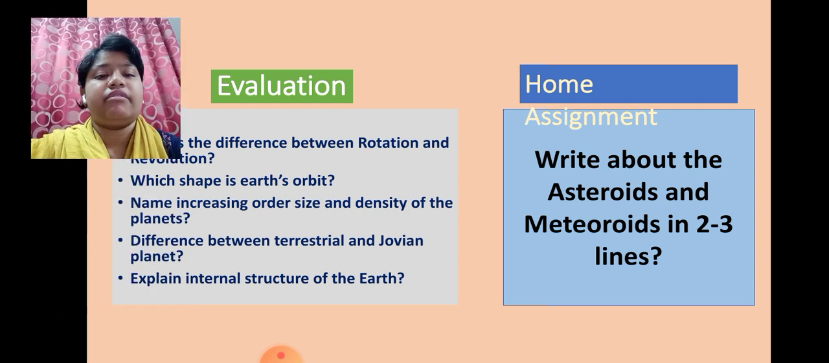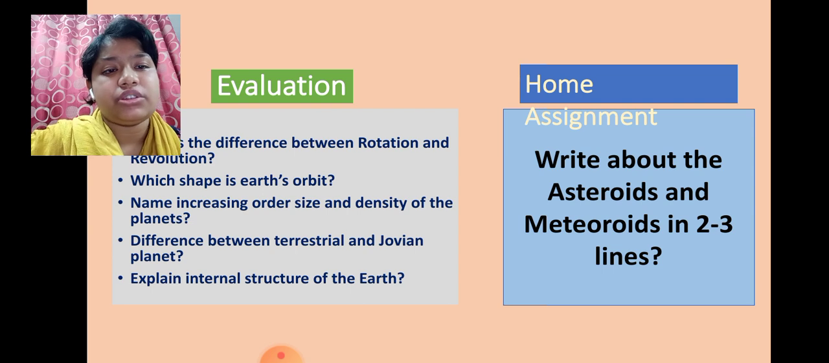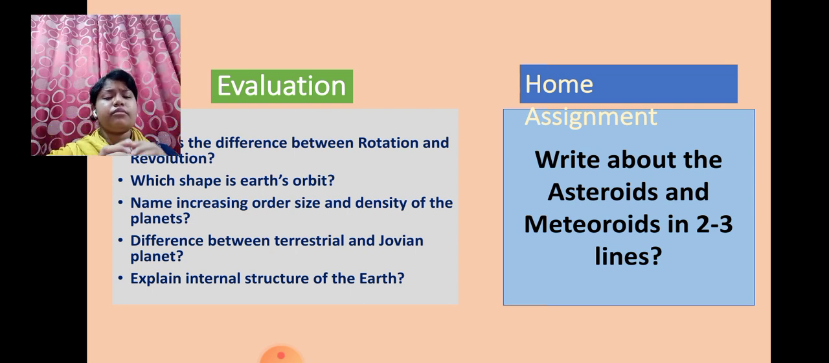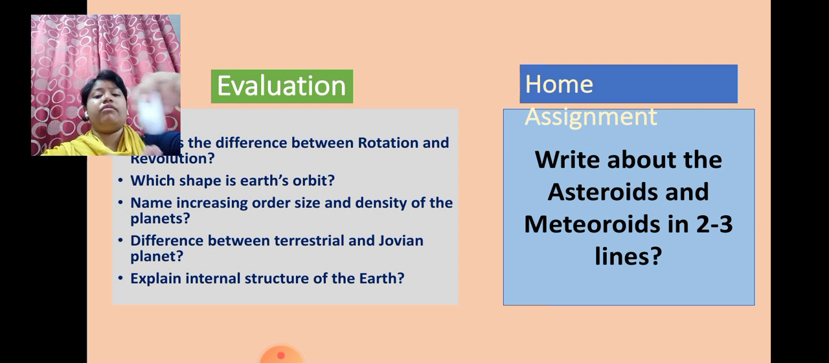So let's have the evaluation. What do you think is the difference between rotation and revolution? Rotation means any object rotating on itself. Let's suppose this is an object, it is rotating on itself. This is rotation. Revolution means revolving around something. The earth is revolving around the sun. Rotation is when the earth rotates on itself. Slowly it will rotate, rotate, rotate, and will make one revolution like this.